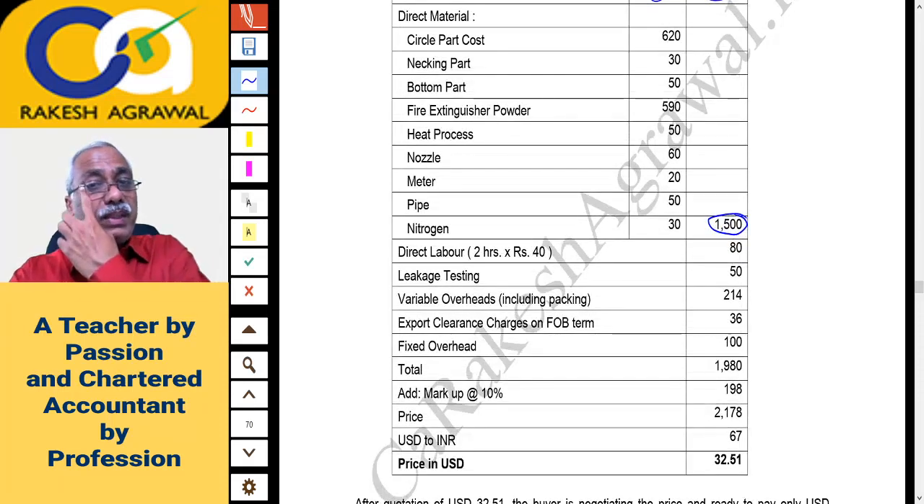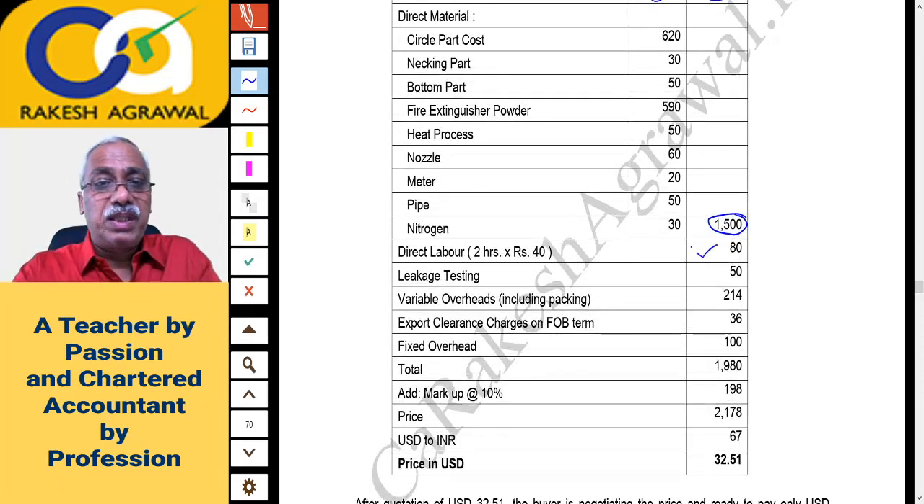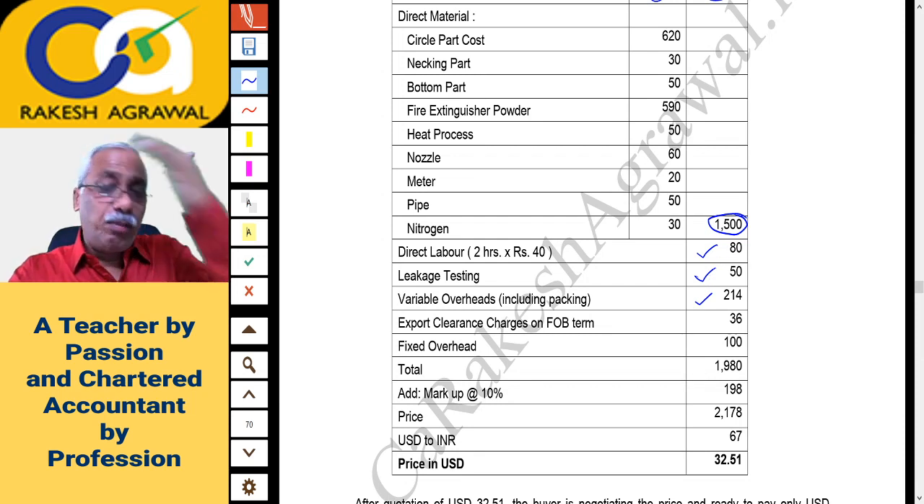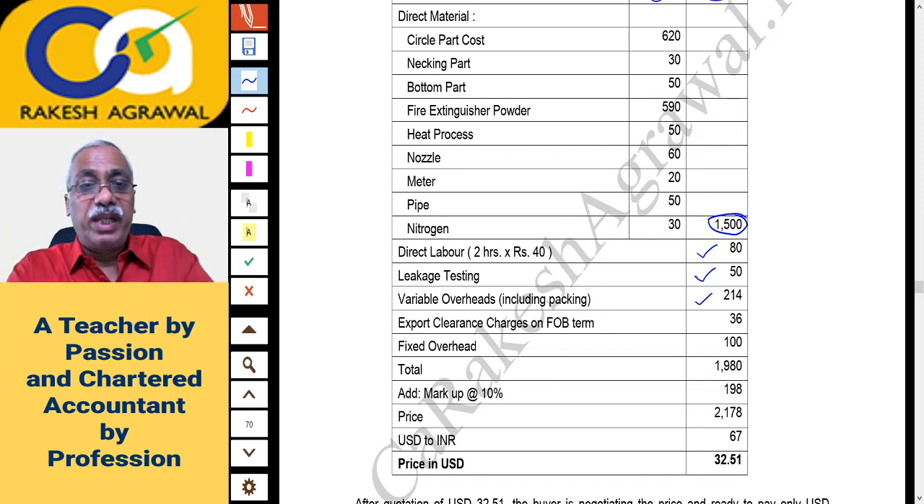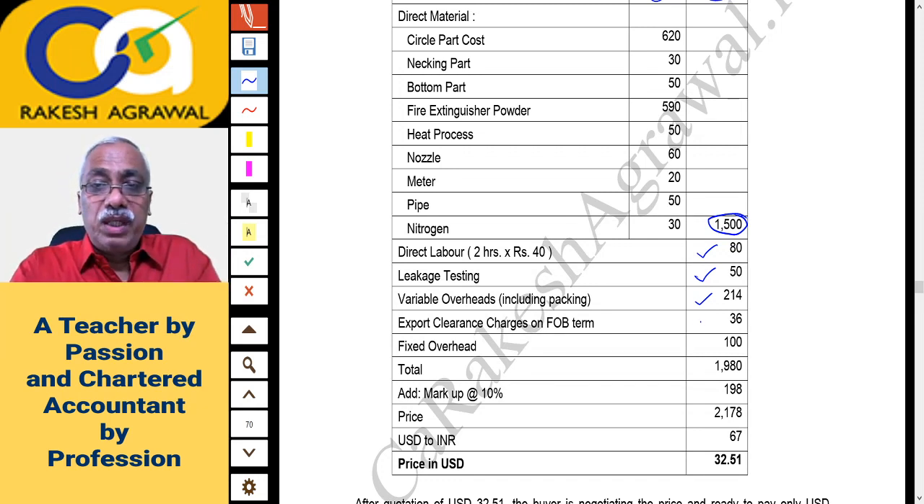Then labor is 2 hours at the rate of 40, that is 80 rupees direct labor. Leakage testing cost is 50 rupees. Variable overheads including packing cost is 214. Export clearance charges on FOB term, because you have to load it on the ship free on board, so you have to do the export clearance. So export clearance charges are 36 and fixed overheads charged are 100. So total cost is 1980, total of everything.